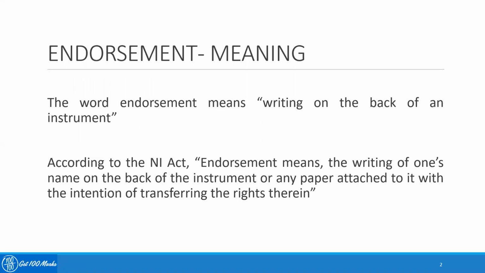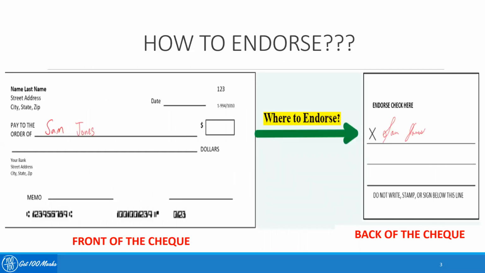Okay. So coming to endorsement, the meaning of that, the word endorsement means writing on the back of an instrument, typically a negotiable instrument. According to the Negotiable Instrument Act, endorsement means the writing of one's name on the back of the instrument or any paper attached to it with the intention of transferring the rights therein. So this is how we normally endorse a negotiable instrument.